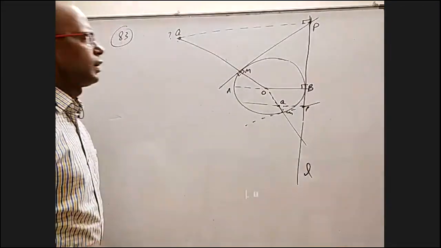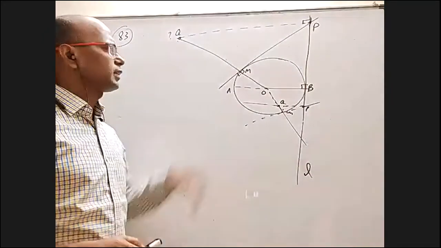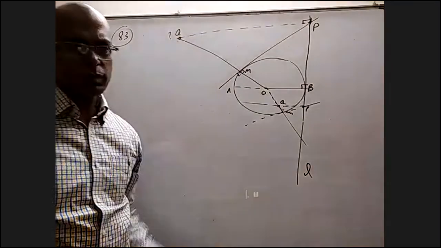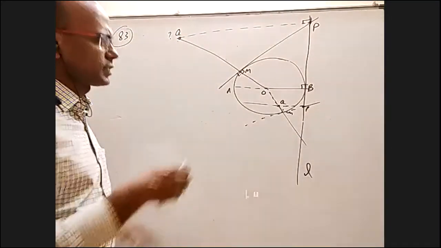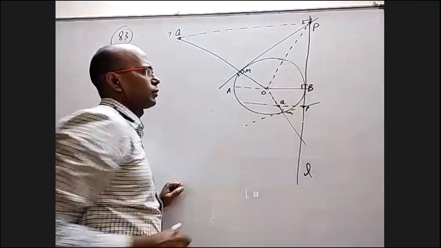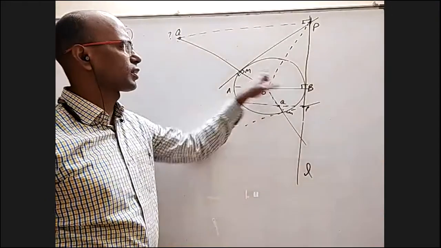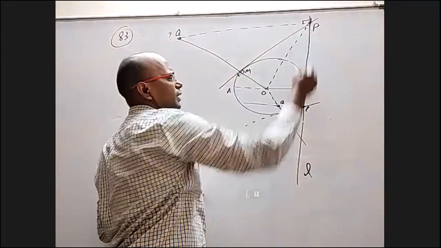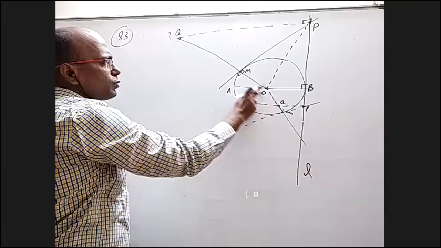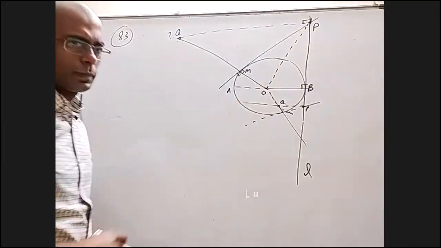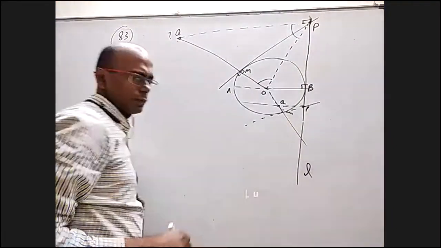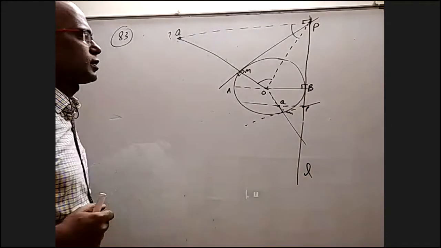I can try the standard locus method, but I have to start with this as x1, y1 and do some work. But I want to tell directly, very easily, what the locus of Q is. Draw this. We all know that these two are congruent triangles, because from an external point the lengths of tangents are equal. I basically want to show QO length is the same as QP length. For that, I have to prove that this total angle equals this total angle. So let me see how to prove that.